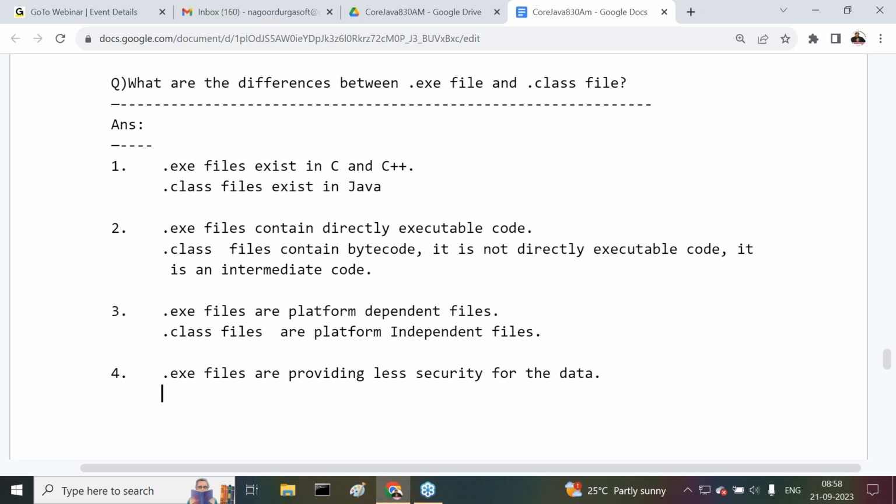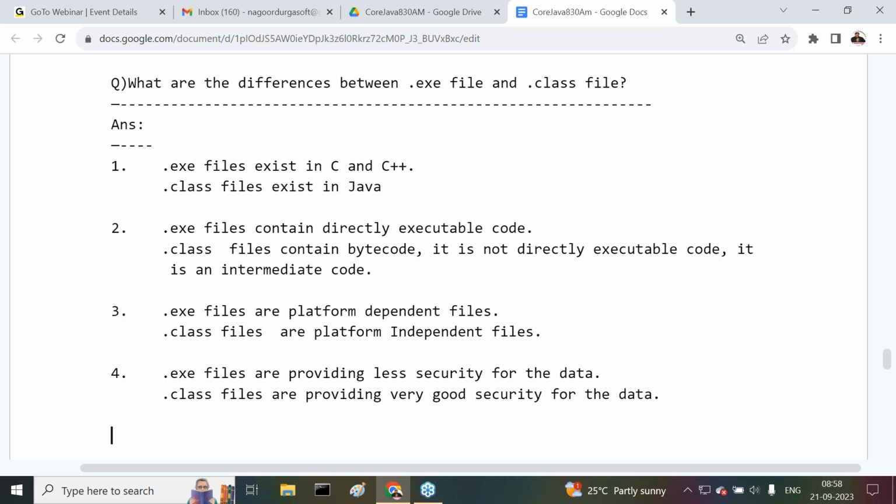Because of that reason also we can conclude that .exe files are providing less security for the data, whereas .class files are providing very good security for the data.